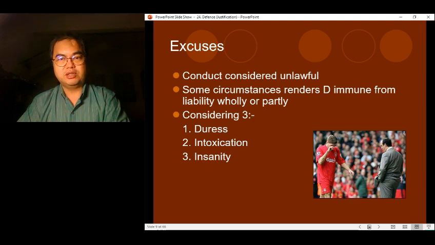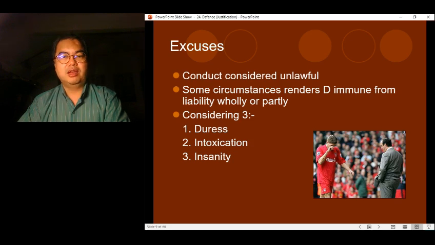So these are the three excuses, where the act of the accused is still considered to be wrong, right? For example, in the case of duress, a person has been threatened with his life, right? And he is basically forced to commit a crime.